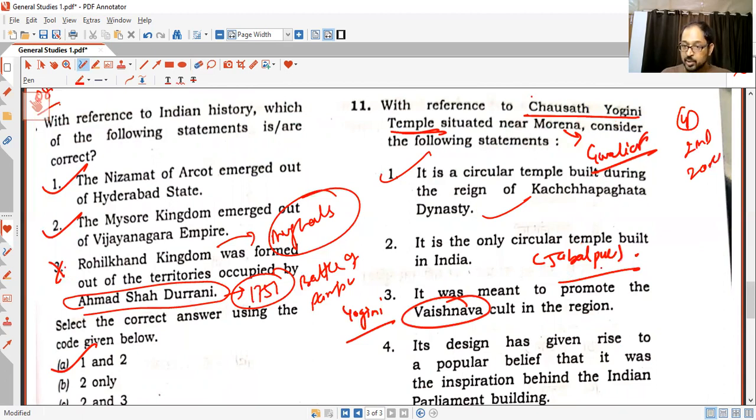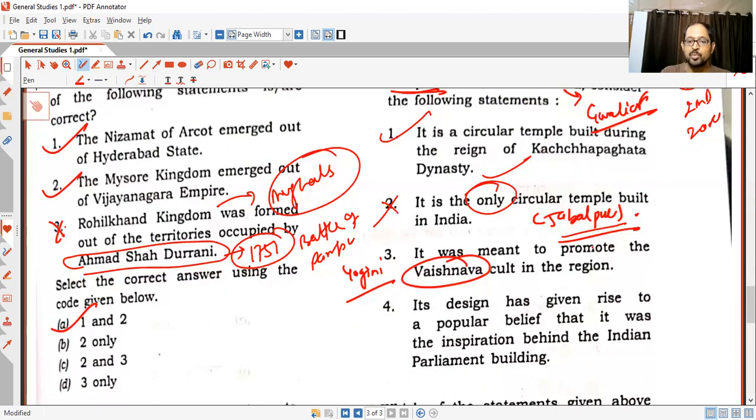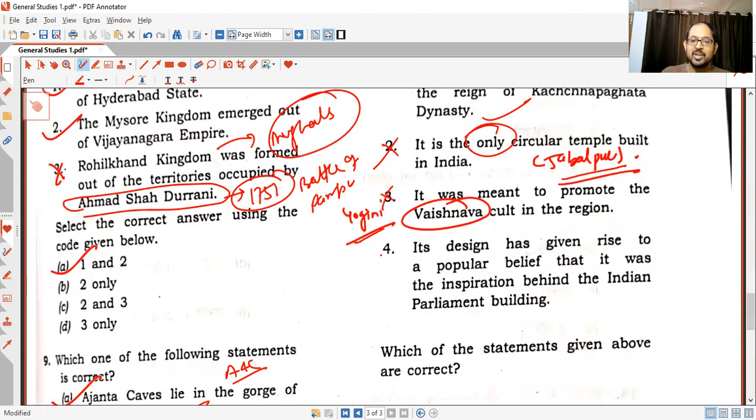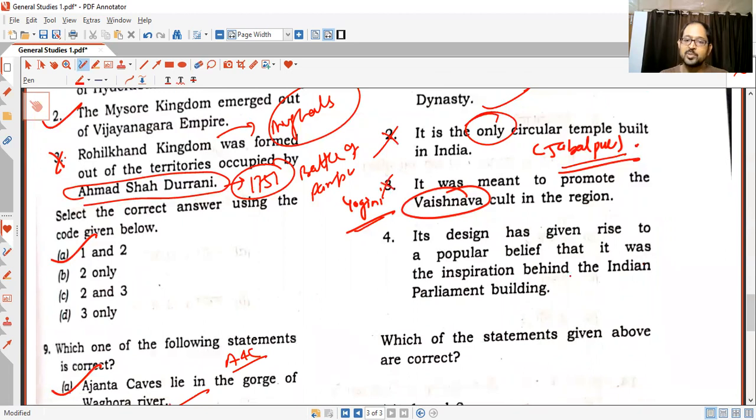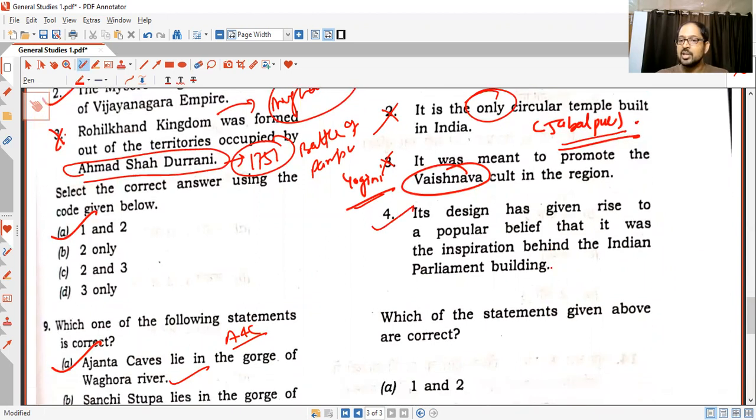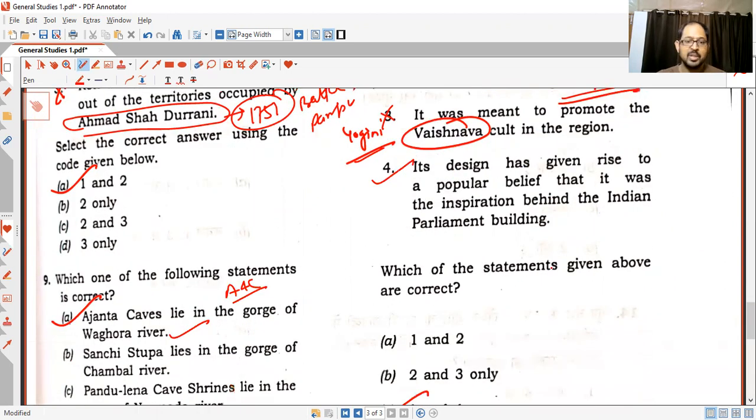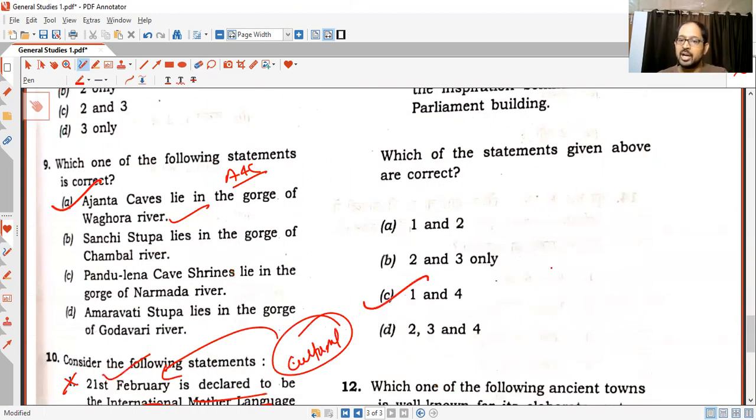So 2 in Madhya Pradesh, 2 in Odisha, and there may be other circular temples also. So it is not the only temple, and statement 2 is incorrect. It was meant to promote the Vaishnava cult in the region. No, it was meant to promote the Yogini cult, so statement 3 is incorrect. Its design has given rise to a popular belief that it was the inspiration behind the Indian Parliament building. Correct. It is circular, and if you look at the pictures, it is in the shape of the Parliament. So statements 1 and 4 are correct.